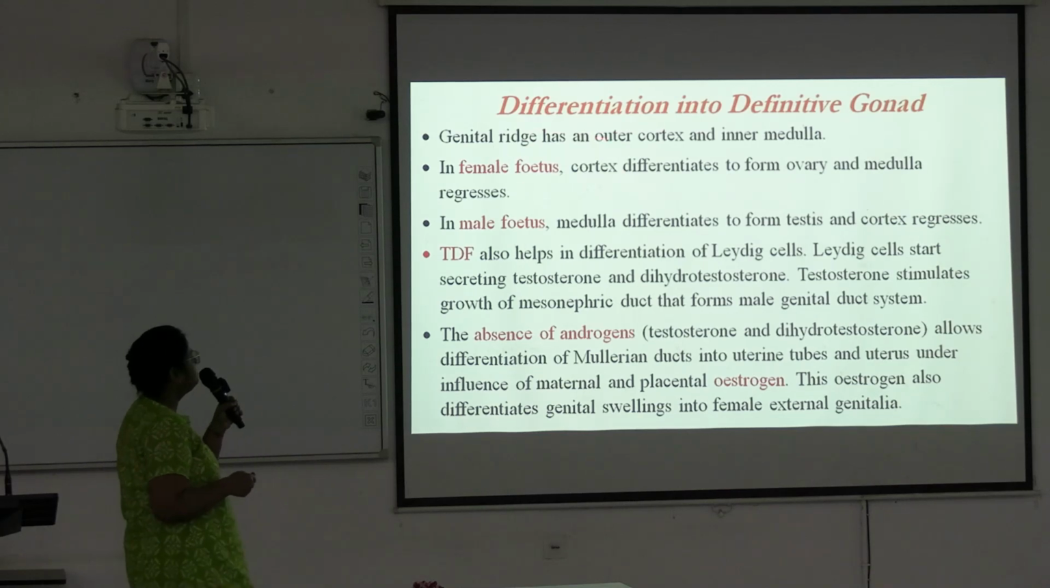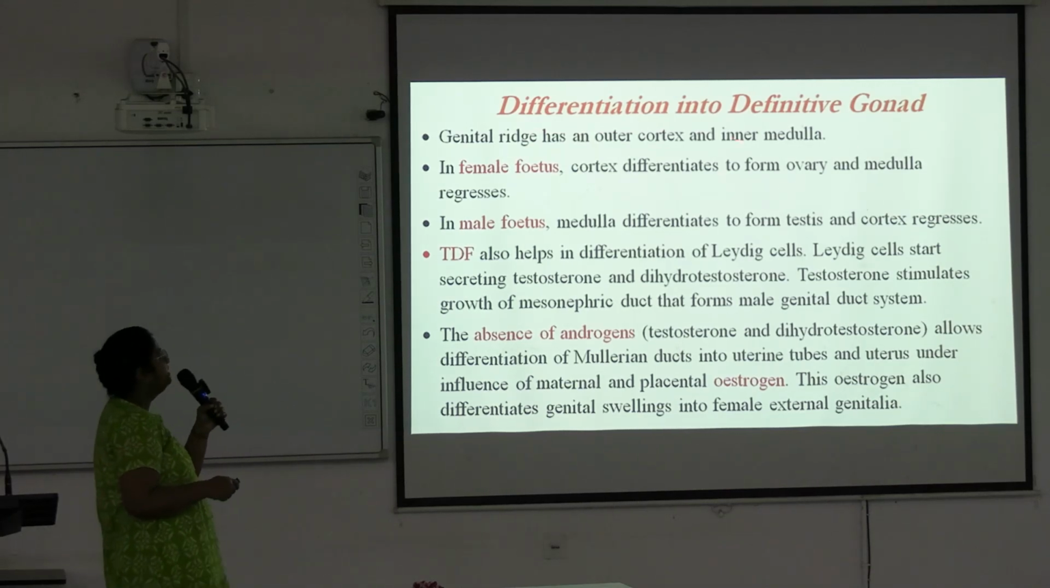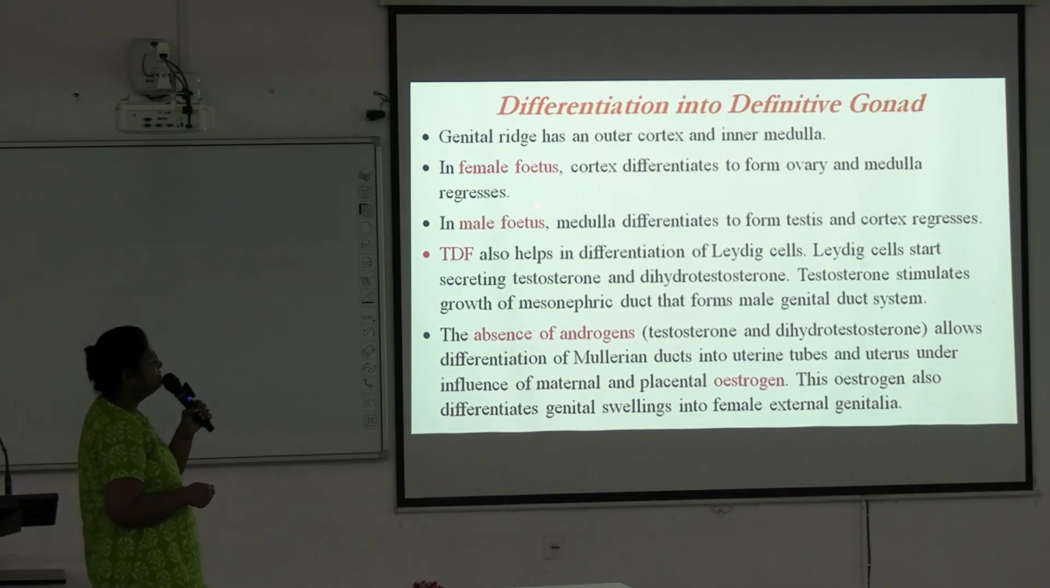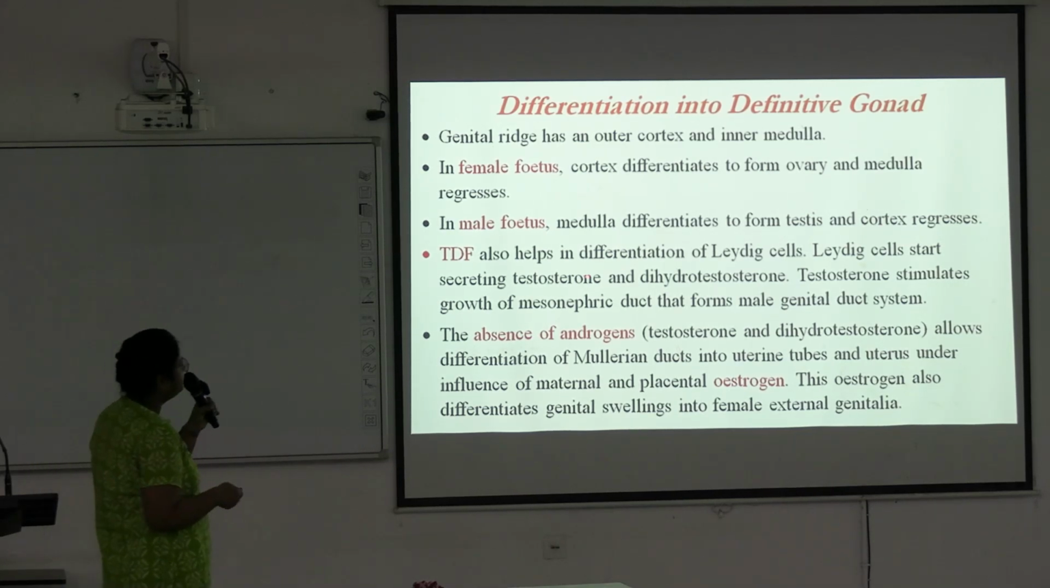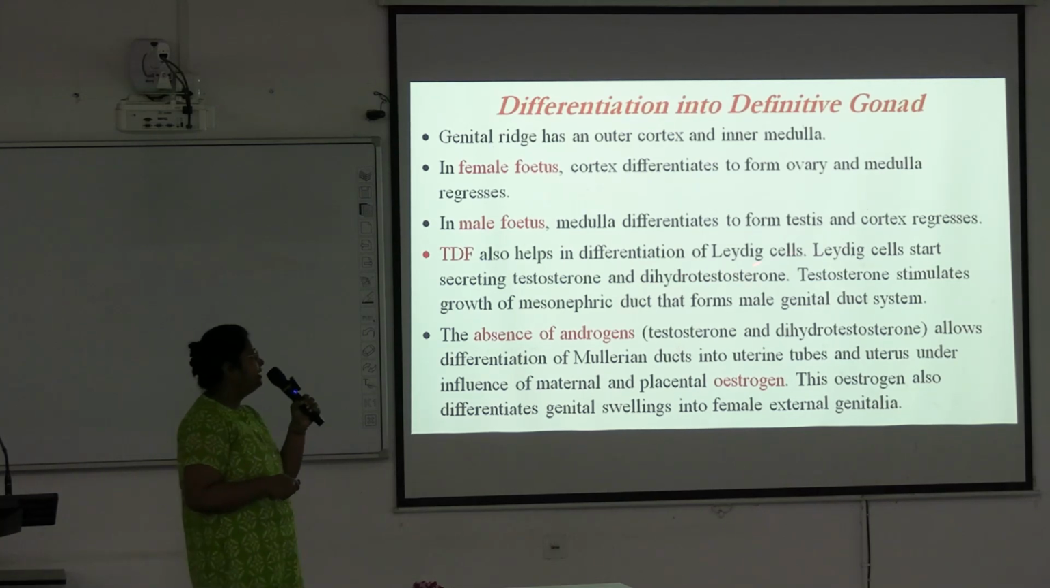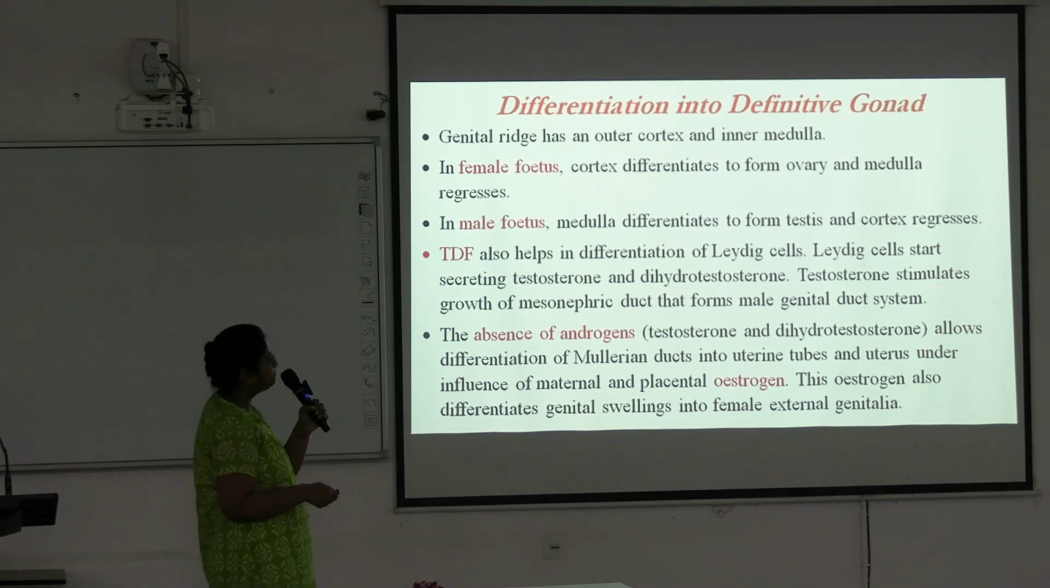Development of ovary: the genital ridge has an outer cortex and inner medulla. In the female fetus, the cortex differentiates to form the ovary and the medulla regresses. The opposite occurs in the male fetus: the medulla differentiates to form the testis and the cortex regresses. And TDF also helps in differentiation of the Leydig cells in the male fetus.